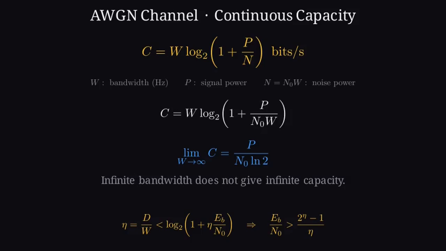Divide by W and you get spectral efficiency, eta, in bits per second per hertz. Rearranging with energy per bit yields the famous bound, Eb over N0 must exceed 2 to the eta minus 1 over eta. That inequality is the ultimate trade-off between power and bandwidth for reliable communication. From discrete matrices to this continuous limit, that is the map of transmission channels.